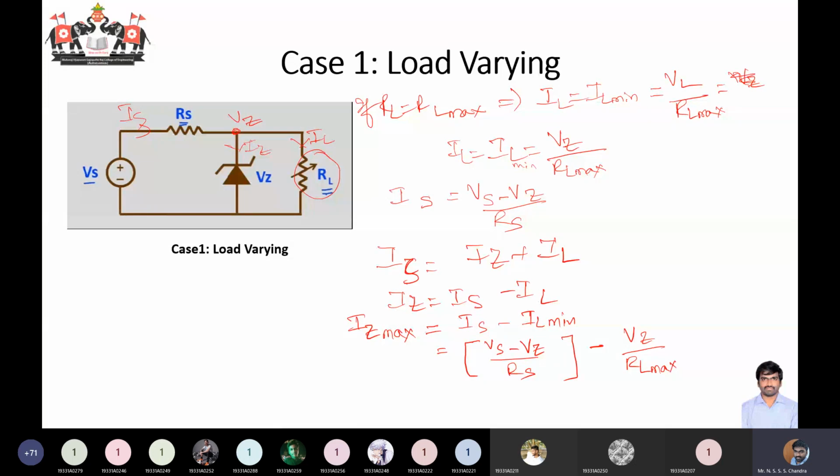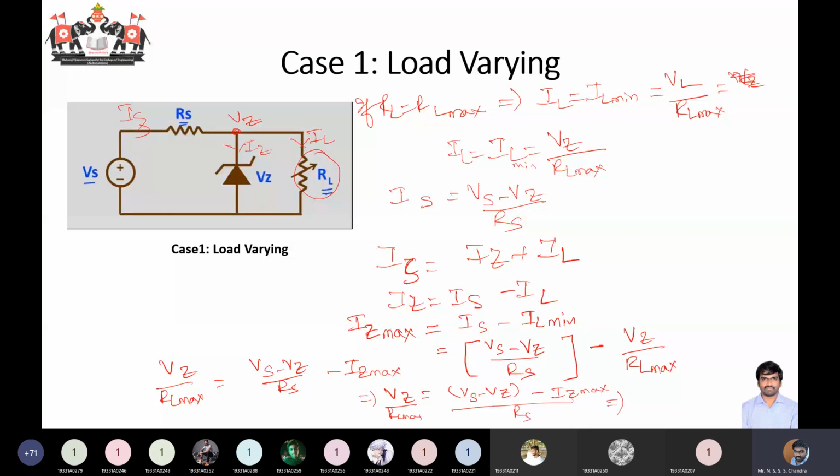Okay, so IZ is equal to these things. Now you need to separate this RL max to one side. So I'll be writing Vz by RL max, bringing it to the left-hand side. So it will be Vs minus Vz by Rs minus IZ max. Now it implies Vz is equal to, you can take the LCM, Vs minus Vz minus IZ max. So Vz by RL max equal to by RL.